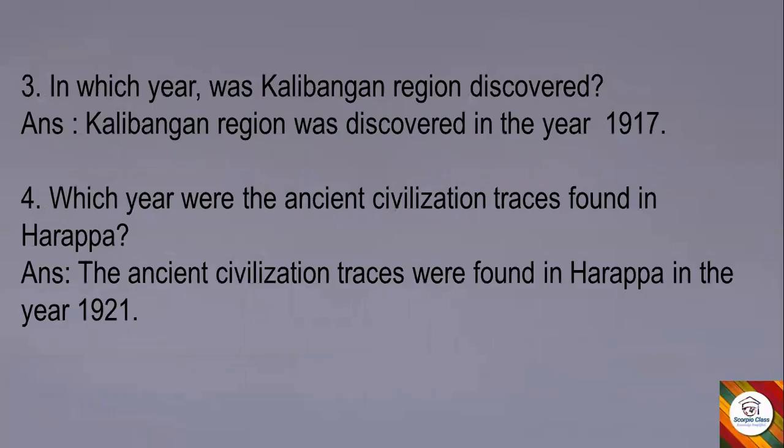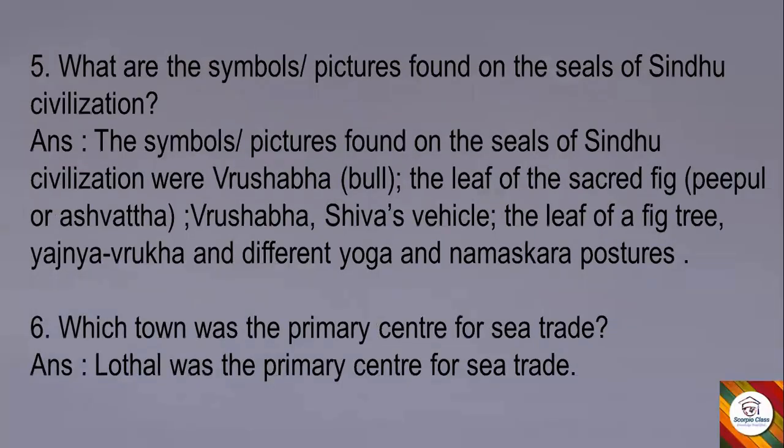Fourth question. Which year were the ancient civilization traces found in Harappa? Answer. The ancient civilization traces were found in Harappa in the year 1921. Next, fifth question. What are the symbols or pictures found on the seals of Sindhu civilization? Answer.